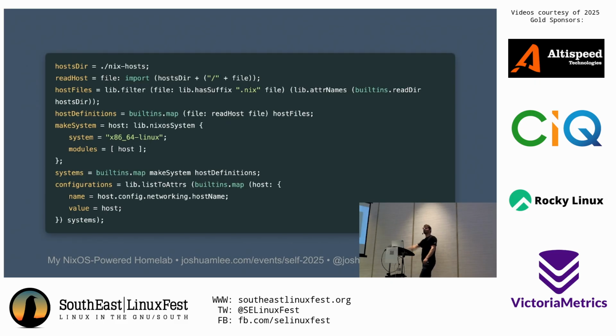Can everybody read this? Is the text too small? Okay, I saw some shaking heads. I'm sorry. The slides are online, by the way, at this URL, joshwemley.com/events/self2025. So if you want to go grab the slides and look at them on your own device, you can do that.